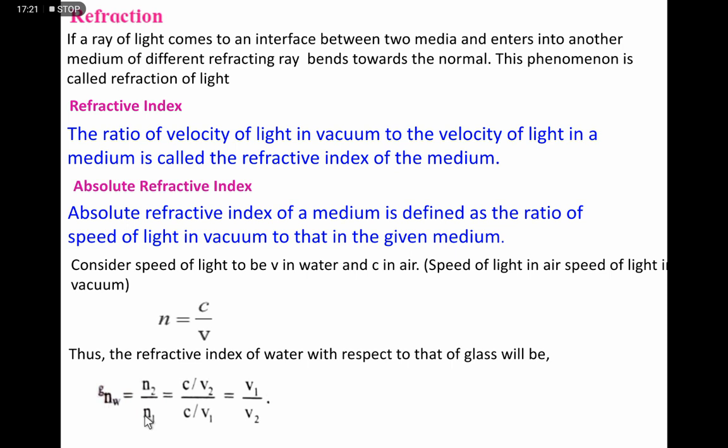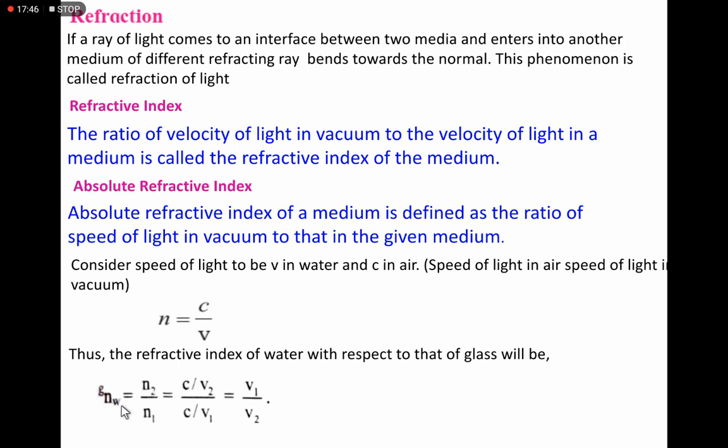Just now we studied in the introduction from Snell's law, this n2 is c by v2 and n1 is c by v1. C cancels on numerator and denominator and we'll get v1 by v2.